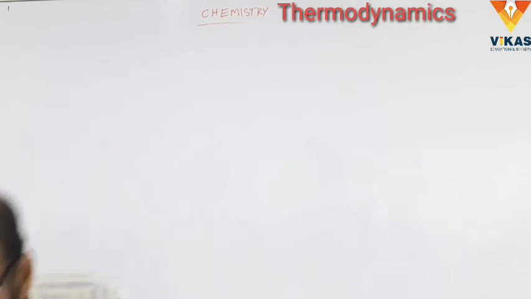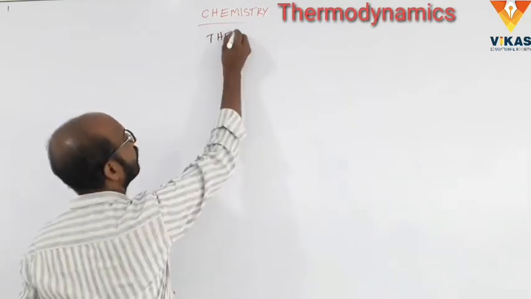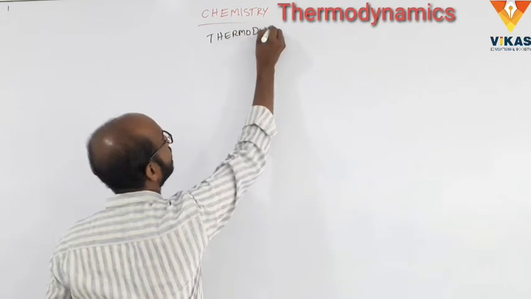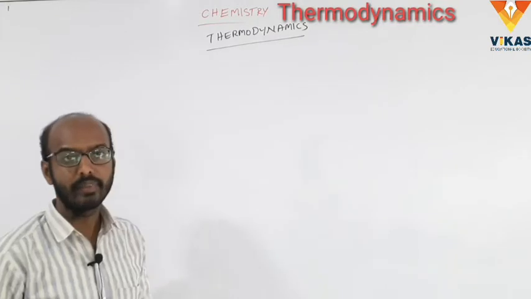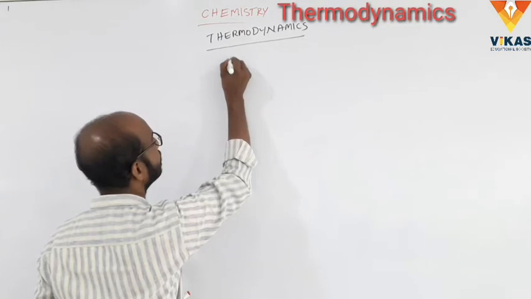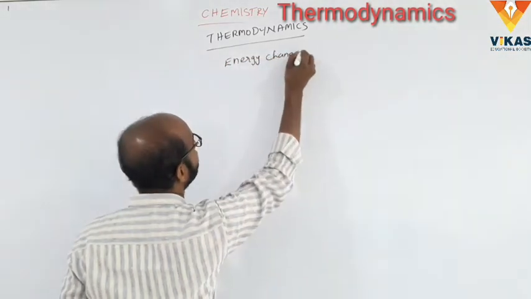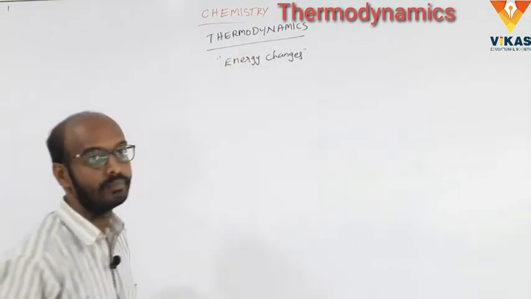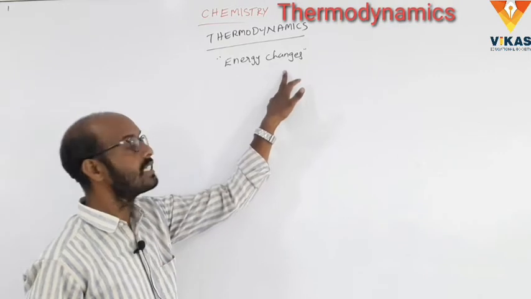So last class I started thermodynamics in chemistry. Thermodynamics is a branch of chemistry which deals with the energy changes in chemical reactions.